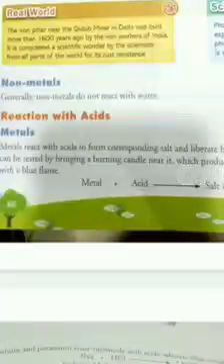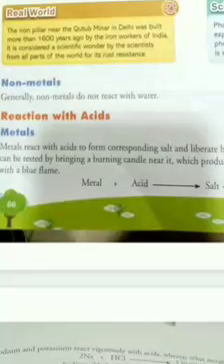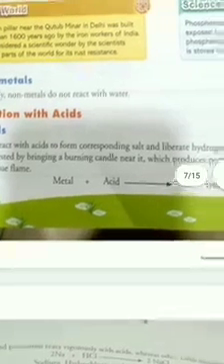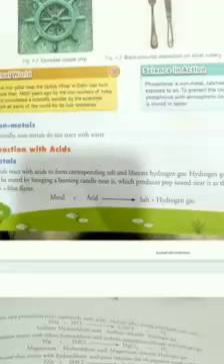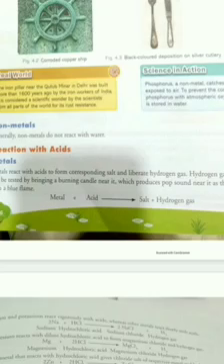Whenever any metal reacts with acid, remember this, it always forms a salt along with hydrogen gas. And how can you say that hydrogen gas is produced? The characteristic of hydrogen gas is that we can test it by bringing a burning candle nearby it.